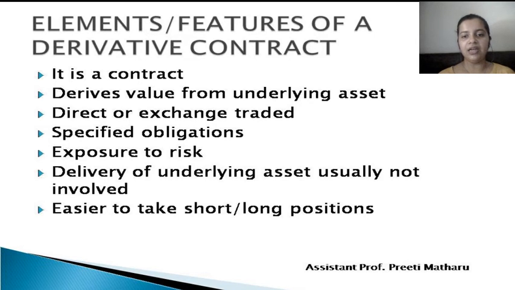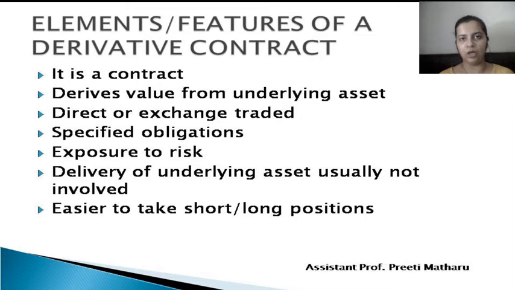Delivery of underlying asset is usually not involved. That is another feature of derivatives. If you remember in the previous slide we saw the underlying asset. For example, it is metal, it can be wheat, any other agricultural commodity, or it can be a share. Normally under derivatives, there is no physical delivery of the underlying asset. You normally take the offsetting position at the time of maturity.